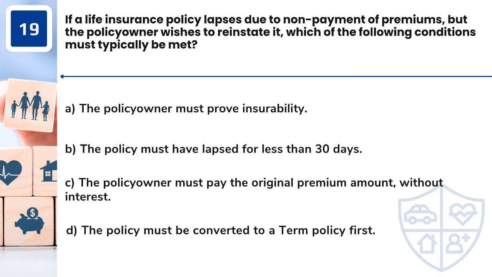Question 19. If a life insurance policy lapses due to non-payment of premiums, but the policy owner wishes to reinstate it, which of the following conditions must typically be met? A. The policy owner must prove insurability. B. The policy must have lapsed for less than 30 days. C. The policy owner must pay the original premium amount, without interest. D. The policy must be converted to a term policy first.